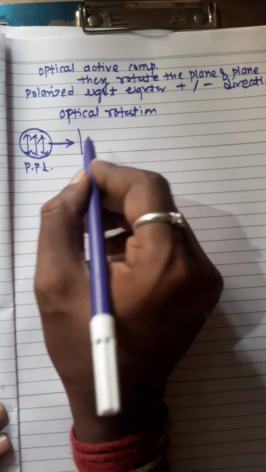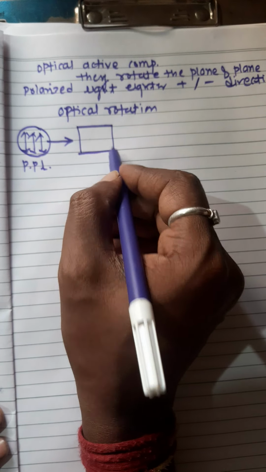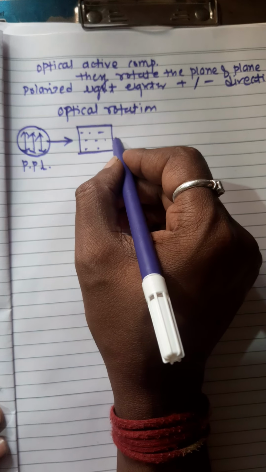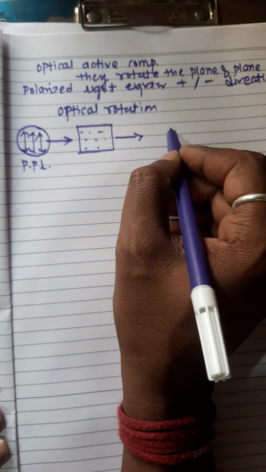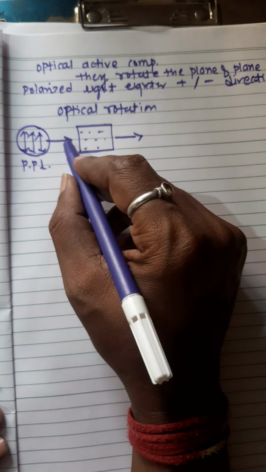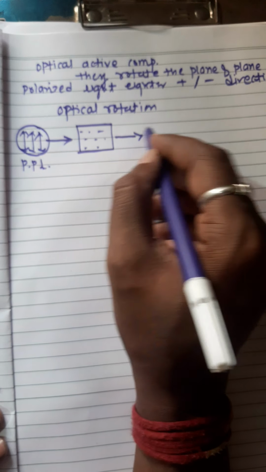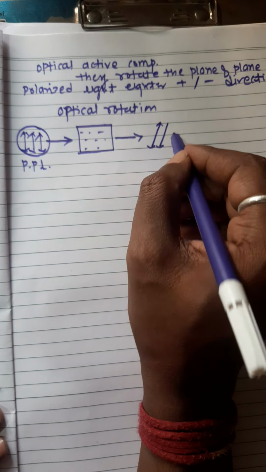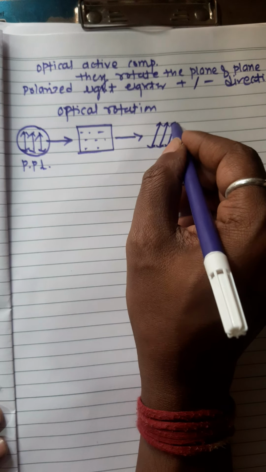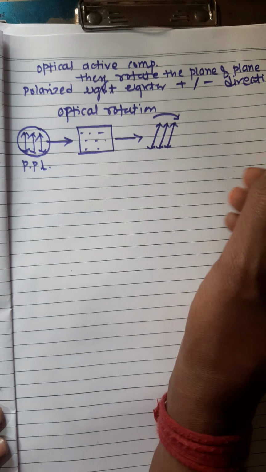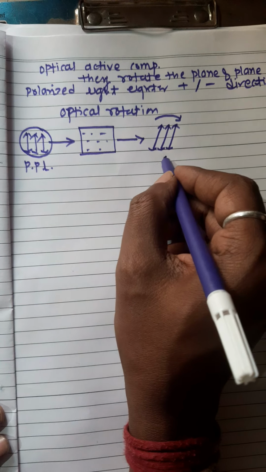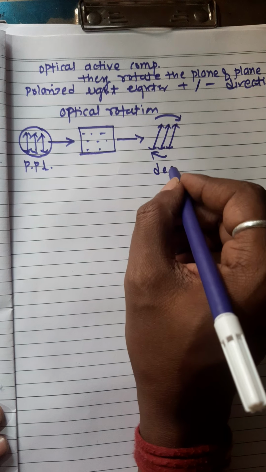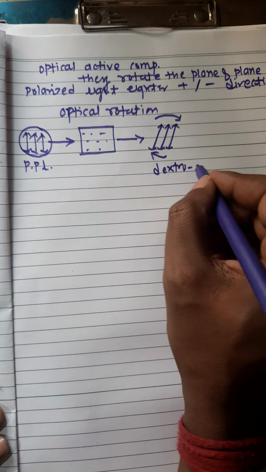When an organic substance is kept here, okay, when it passes through and emerges out, and its vibration rotates like this, if the optical rotation takes place in this way, that is clockwise direction, therefore this substance is dextrorotatory.